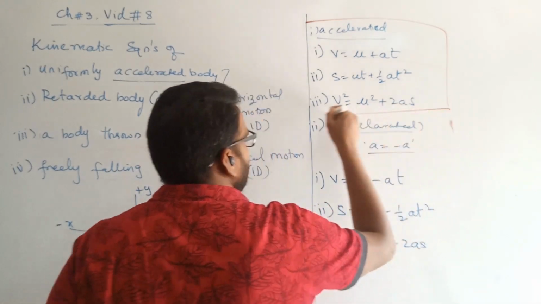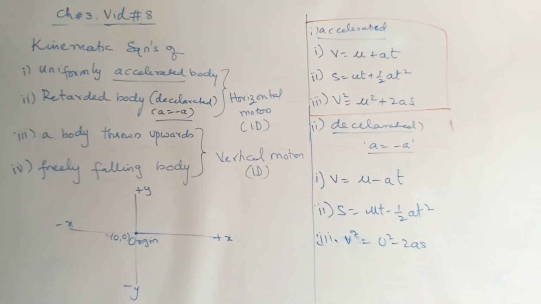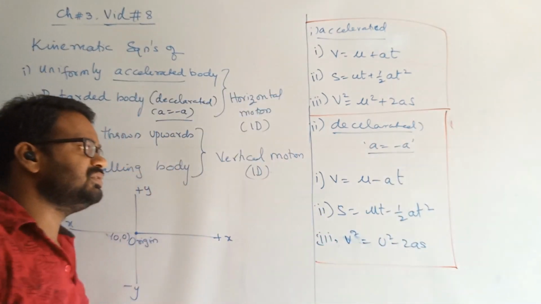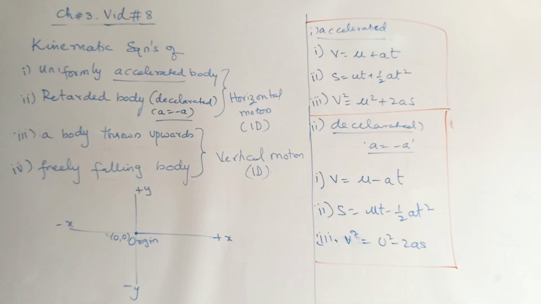For an accelerated body, these are the set. I'm not writing the fourth equation, just ignore that one, because there is no formula to be known for that. I'm just using 3 equations from now on. These are the 2 sets of equations for these 2 cases.